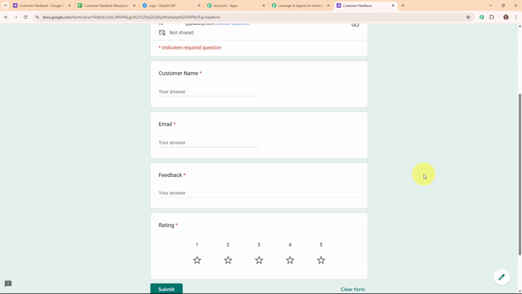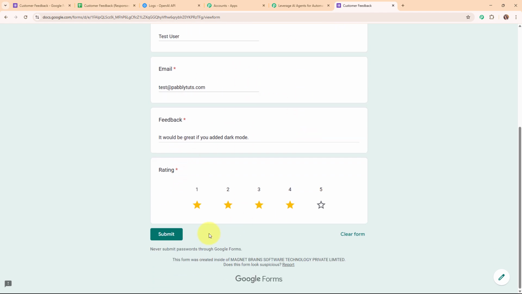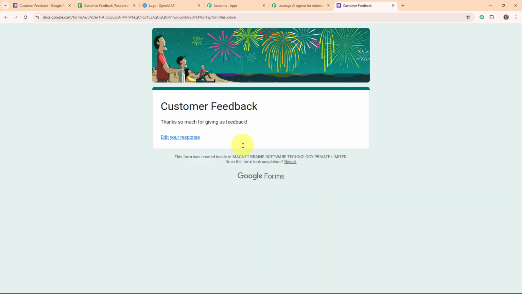I'm going to enter some details over here, such as customer name as test user, email as test@pabblytudes.com, feedback as it would be great if you add the dark mode, and rating as 4-star. Alright, so now after entering all the required details, I'm going to click on submit, and here you can see it says thank you so much for giving us the feedback.